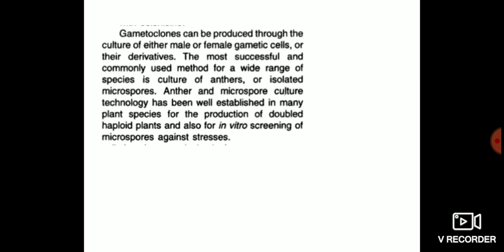People commonly use anther culture, microspore culture, or pollen culture. This anther and microspore culture technology has been well established in many plant species for the production of double haploid plants, and also for in vitro screening of microspores against stress.